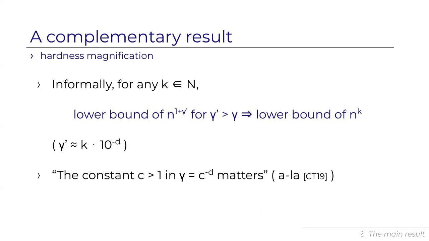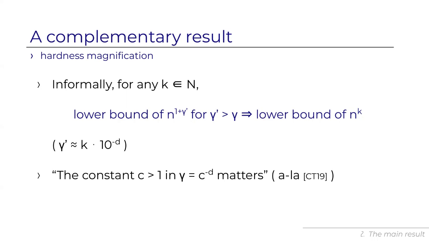And another result, a complementary result to the main theorem, belongs to the perspective of hardness magnification. This line of work from the recent decade focuses on something that's coined hardness magnification. And informally, what's going on here is that for this particular function, L sub D plus 1, to show a polynomial lower bound of n to the k, it suffices to show a superlinear lower bound of n to the 1 plus gamma prime, where gamma prime is just slightly larger than gamma.